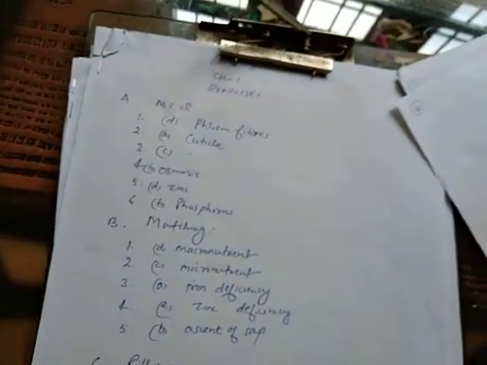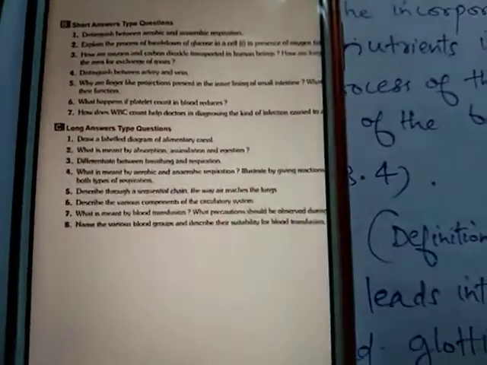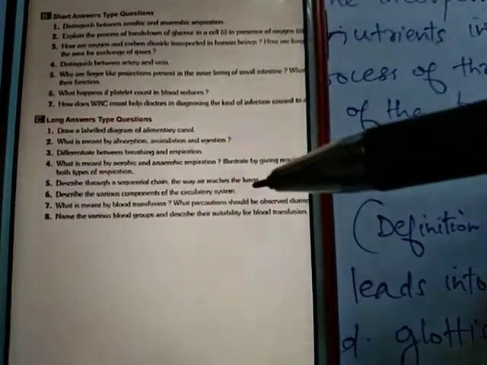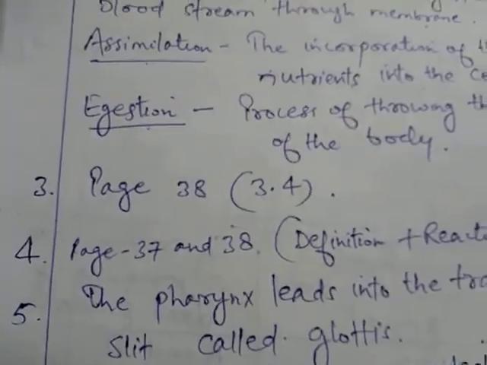Now students, moving on to our fourth question. Question number 4: what is meant by aerobic and anaerobic respiration? Illustrate by giving reactions of both types. Students, this we have already done earlier in short type question answers.